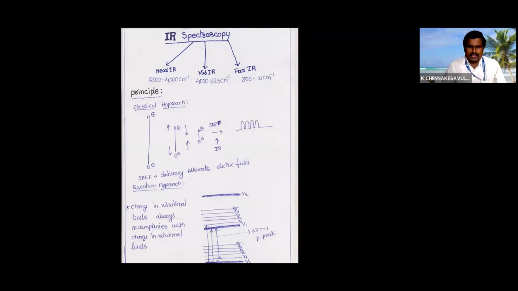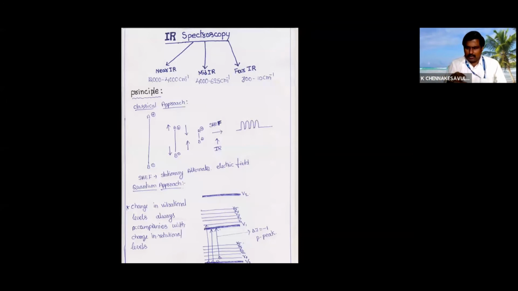We have two approaches, the classical approach and the quantum approach. The quantum approach is explained based on energy levels, and the classical approach is explained based on SAEF, the stationary alternate electric field. A bond is nothing but two electrons. Wherever there is a charge, perpendicular to the charge we develop a magnetic field. That's the stationary alternate electric field.